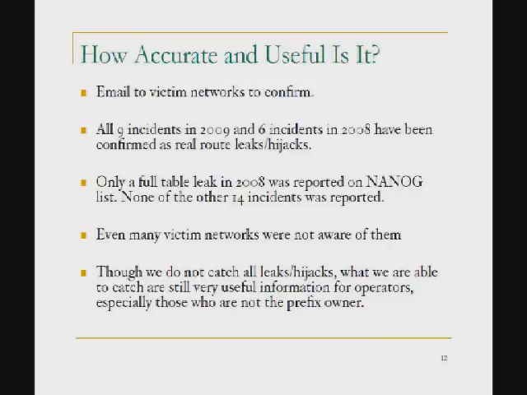One comment people usually make about this is, hey, it's a large route leak, so we all know about it. But actually that's not the case. What we know from the NANOG discussion or other operator lists is usually a full table leak. So out of these 15 events, we only found 1 event on the NANOG list, and that is a full table leak in 2008 by a Russian ISP. All the other 14 events, we didn't find in NANOG or APNIC or any other operator mailing list. So basically, most people are not aware of them.